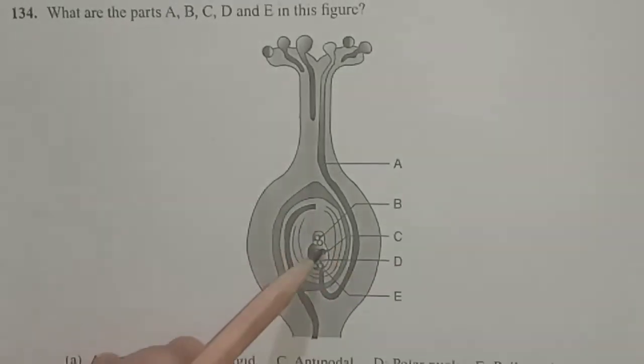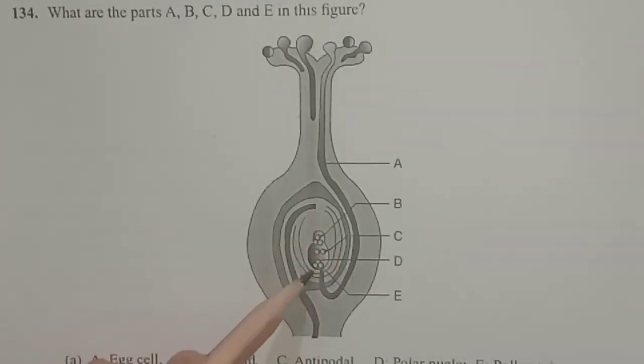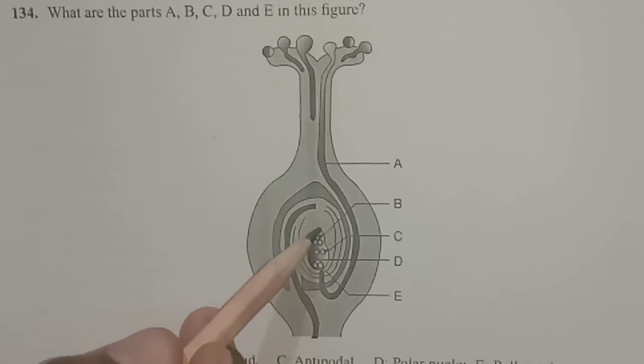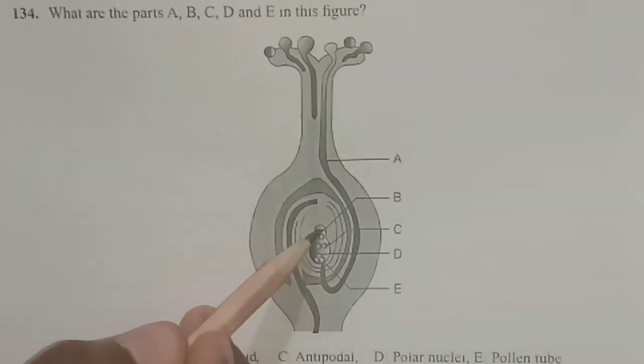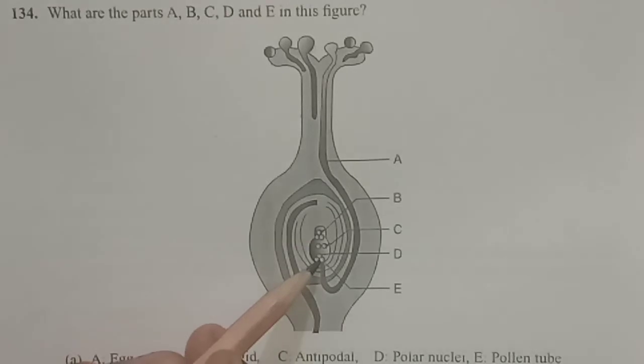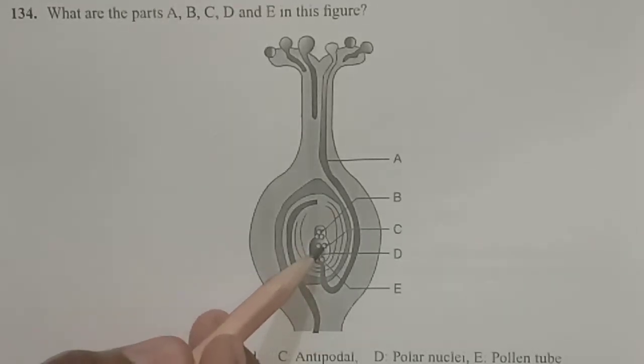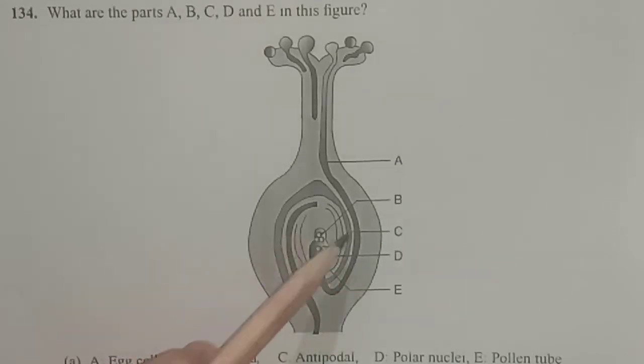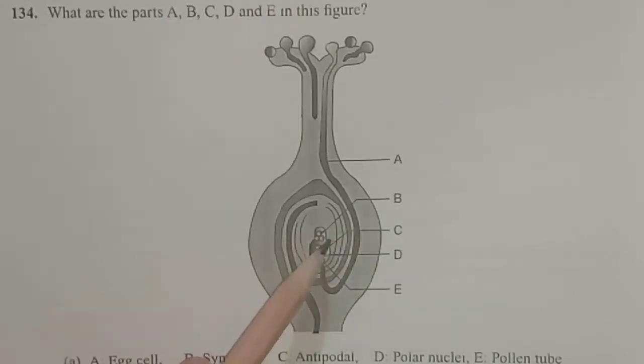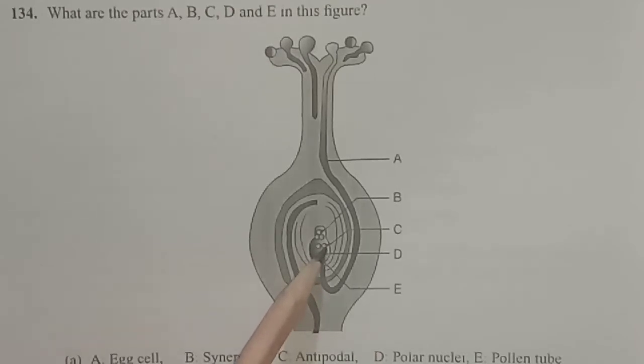And B, here it is the embryo sac. At the chalazal end it comprises 3 cells called antipodals. At the micropylar end they contain 3 cells called the egg apparatus. In the center there are 2 polar nuclei. So here B represents the 3 antipodals, as they are towards the chalazal end. And C represents the 2 polar nuclei.